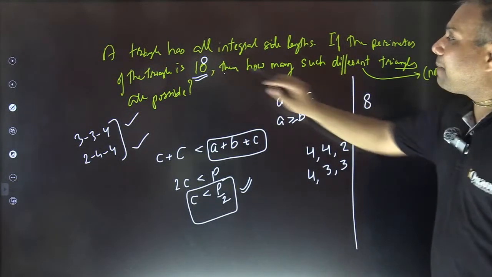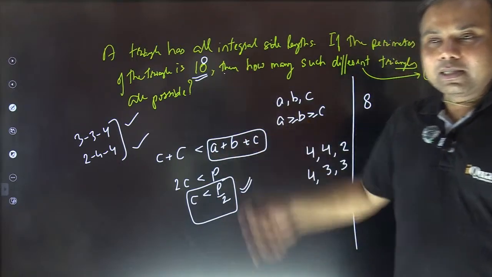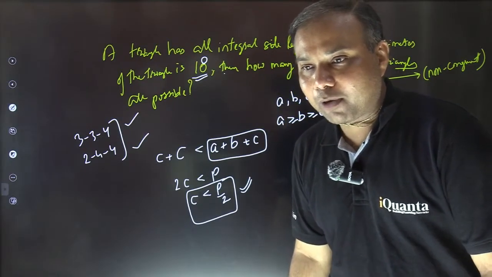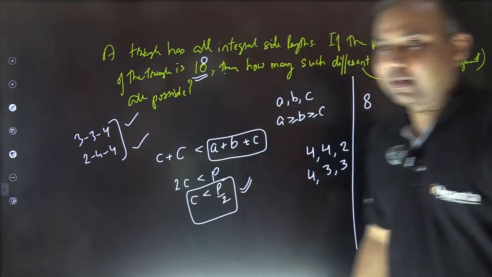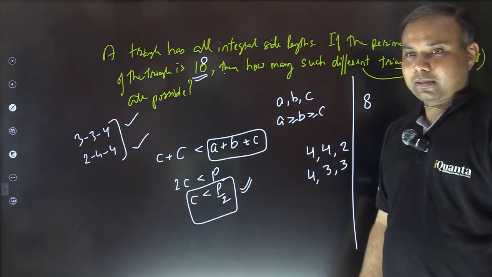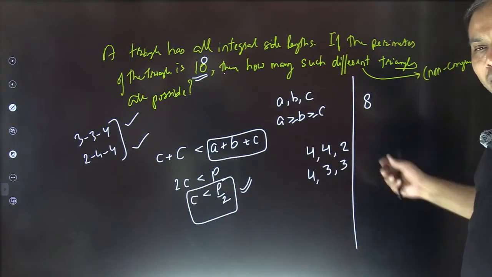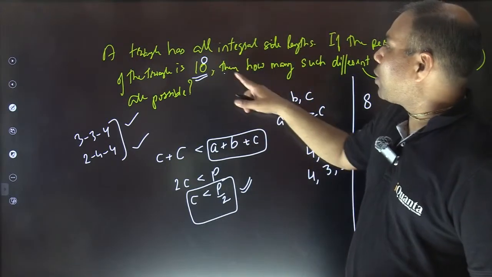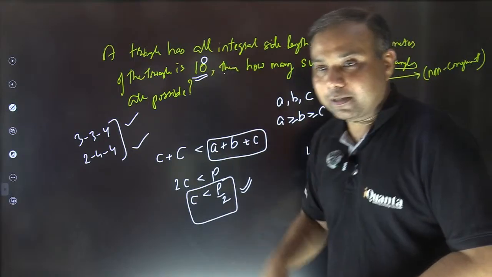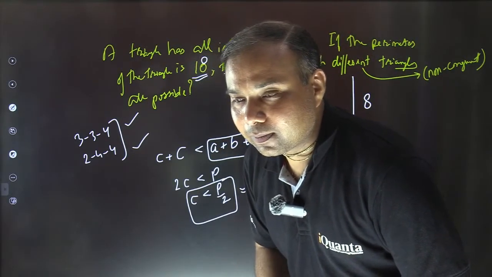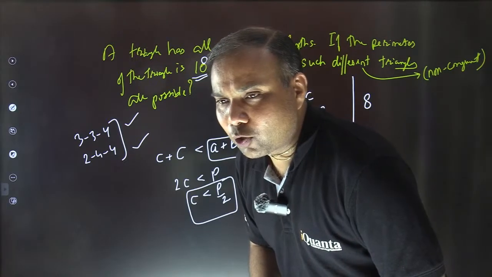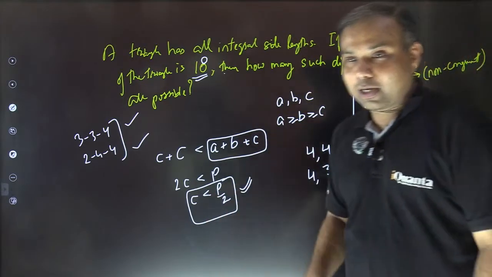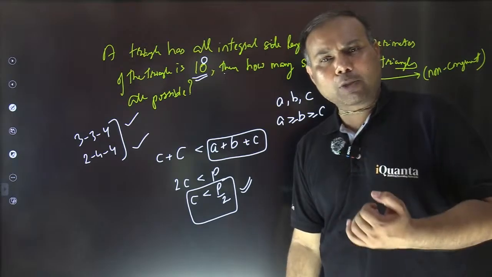And what about the minimum possible length for the longest side in this case? Keeping this as 8, we can count all the cases. That's fine. But now I'm asking, what about the minimum possible length of the longest side when the perimeter is 18? Siddhanshu, it cannot be 2. I'm talking about the minimum possible length of the longest side. Mind that the longest side cannot be smaller than the other two sides.